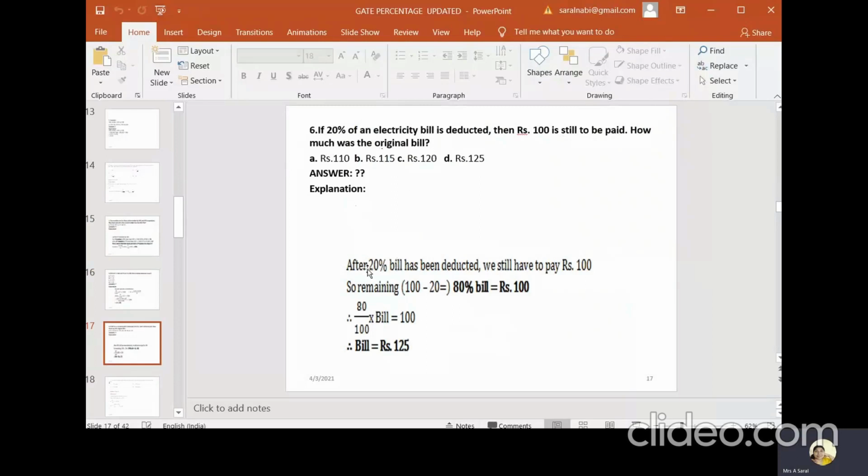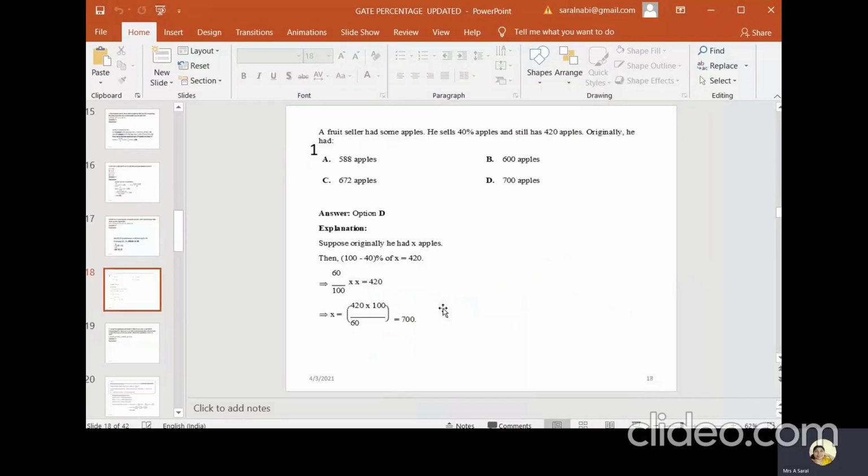So first we need to find out. After 20% of the bill is deducted, we still have to pay 100 rupees. So 100 minus 20 is nothing but 80% of the bill. 80% of the bill is equal to 100. So 80 can be written as 80 by 100 into bill is equal to 100. So what is the original bill amount? We can solve this and we can find out the answer is 125. So like this we can solve this question. So the answer is D, 125. And come to the next one.